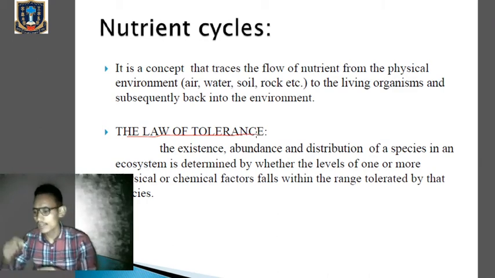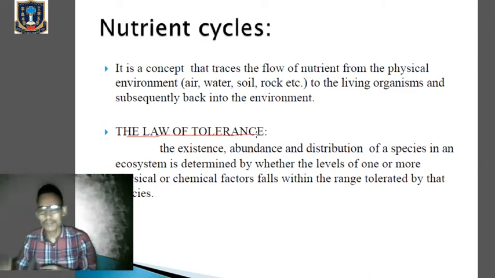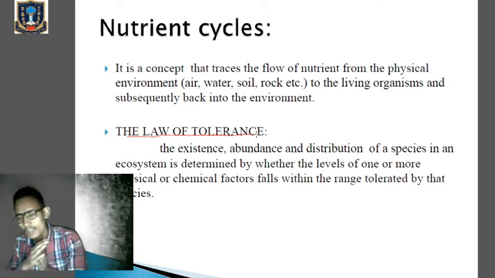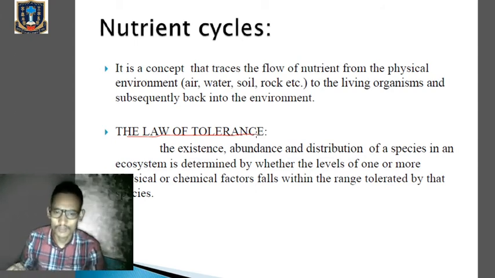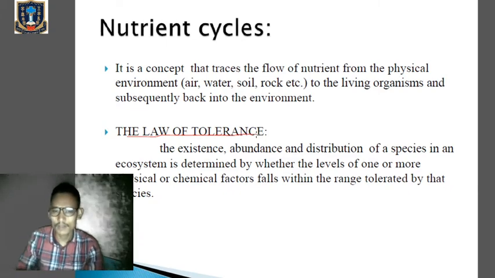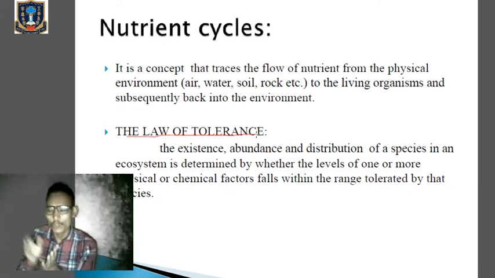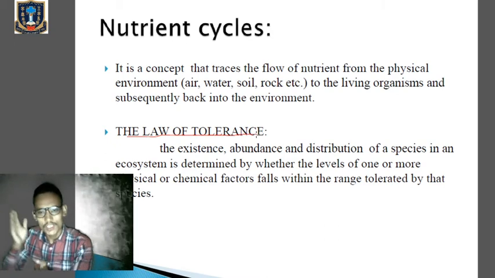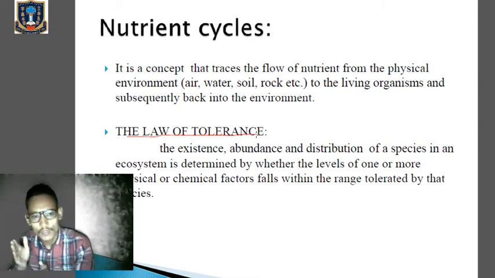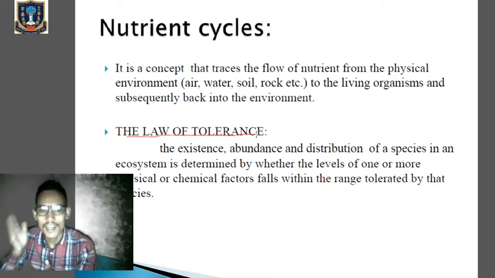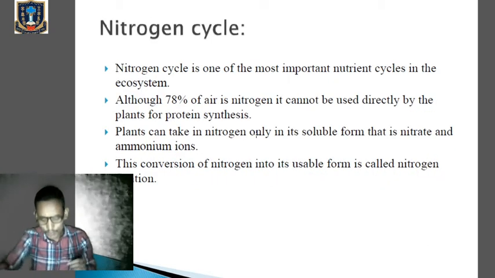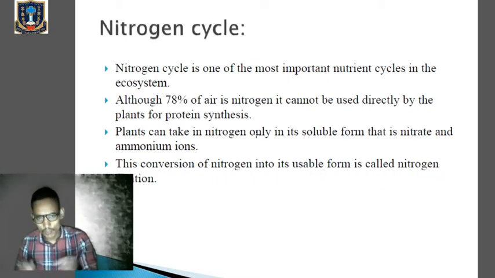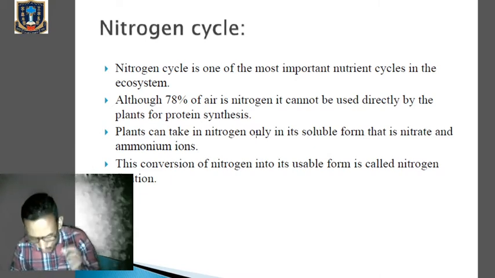If the organisms cannot tolerate those physical or chemical factors, then they cannot survive or exist in a particular ecosystem. Clear? So those physical and chemical factors have to fall within a level which the species can tolerate, and this will determine the existence, abundance, and distribution of a species in a given ecosystem. Well, let's begin with the nitrogen cycle, which is one of the most important nutrient cycles in the ecosystem.